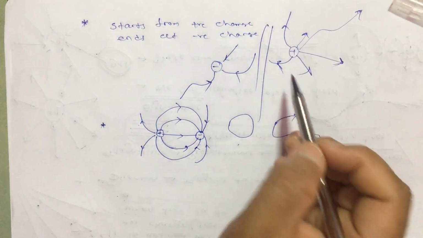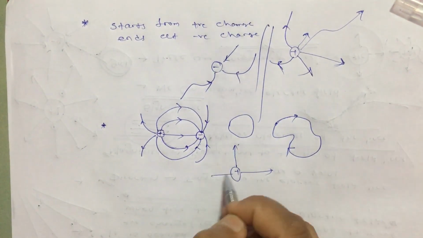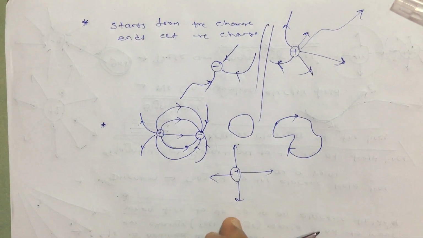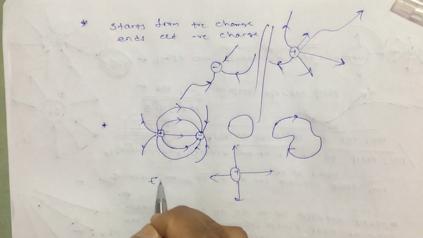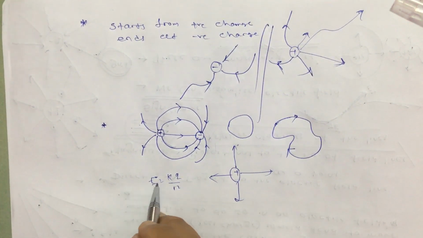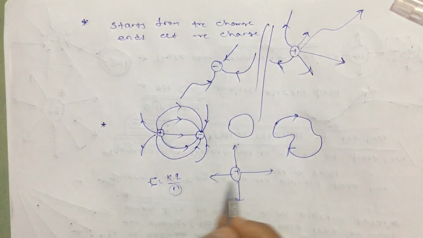If it is an isolated positive charge, then it will start here and it will go to infinity. Why up to infinity? Let me again tell you. Because the electric field is going to be 0 at infinity only. Why? Because E equal to kq by r square for a point charge, and E equal to 0 when r is going to be infinite. So these will go up to infinity.